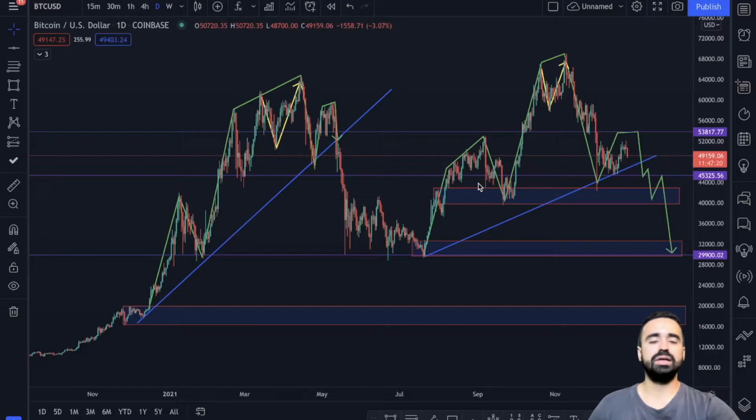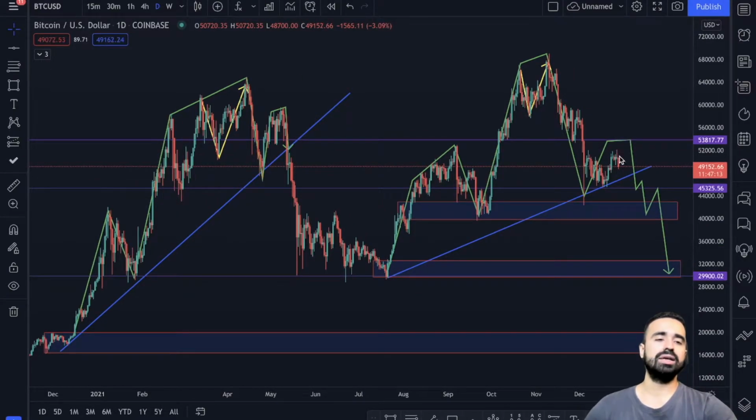I'm seeing this as our left shoulder, that's the head, and we are in the right shoulder. I'm looking for this to create the right shoulder, touch around 43,500 or 800, get rejected from here, break the trend and drop again. The other similarity I'm watching, as you can see in the head in the previous bull run, we are seeing this V here. It created the same V here, created a double top, and tried to pop up here as well the last time, but couldn't find any buyer strength here and the price dropped again.